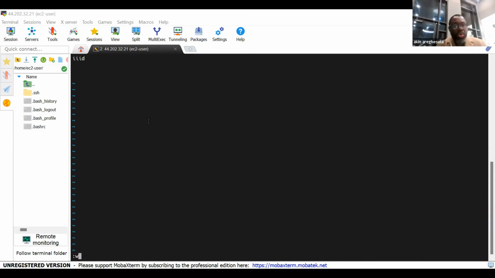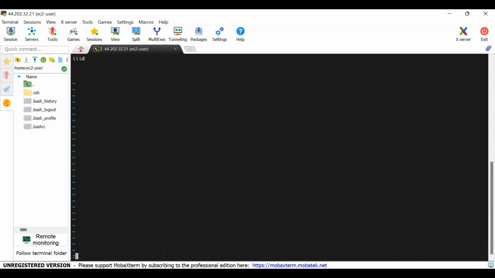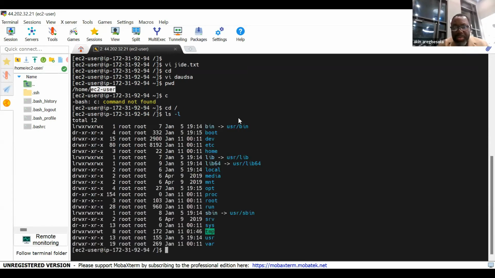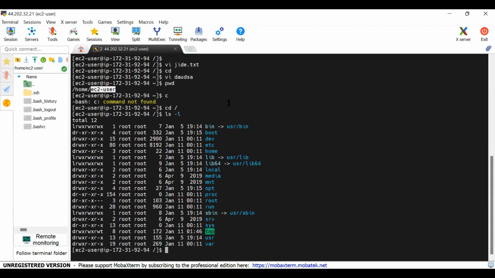Is that still here? Okay, so let's come back to the person that was asking the other question. Okay, let me quit. Okay, so where am I? Print working directory. So this is EC2 user, right? Can you see this? Now let me go back home. CD root, ls minus LA. You see there are many directories in root, right?